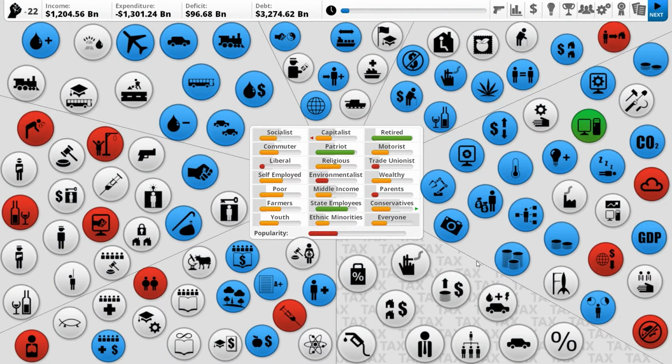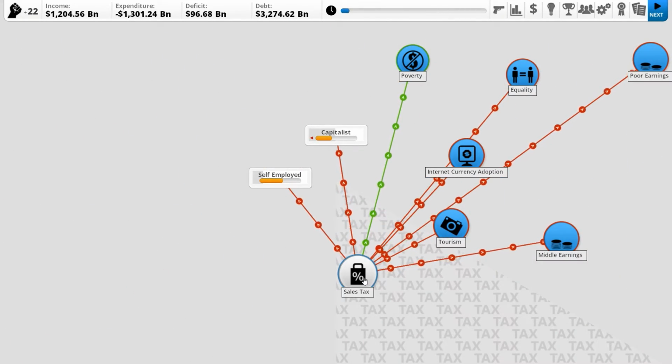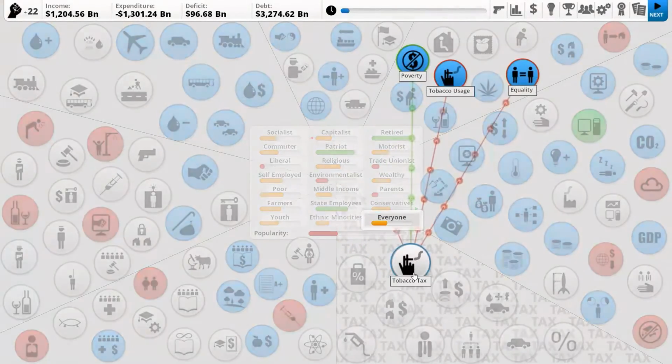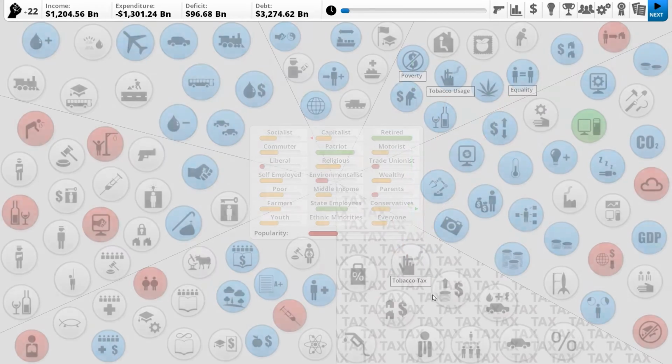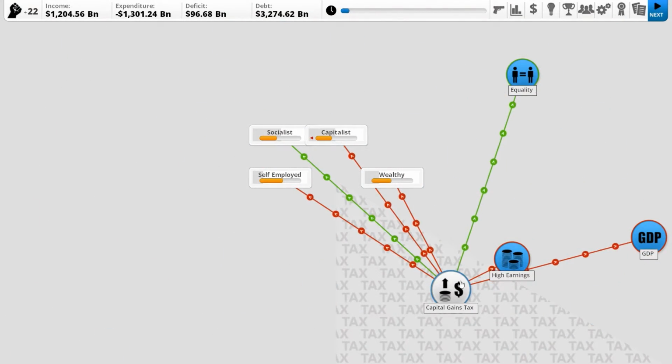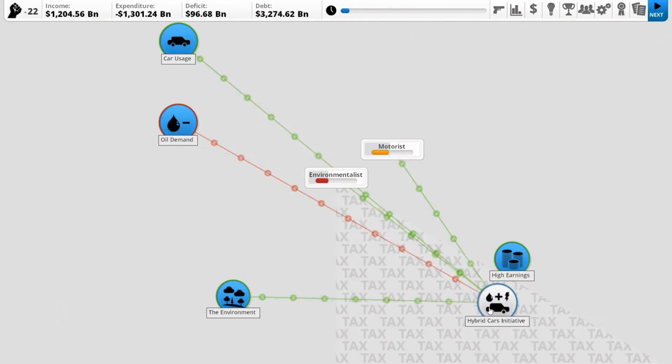Any taxes we could raise that would make people happy, like that doesn't affect a lot of people? Sales tax, self-employed and capitalists don't like it. Tobacco tax increases poverty, lowers equality, lowers tobacco. Capital gains. I'm just thinking if anything actually does anything that specifically helps somewhere.